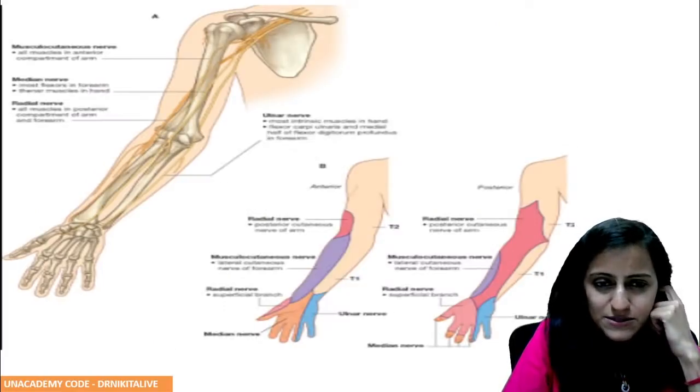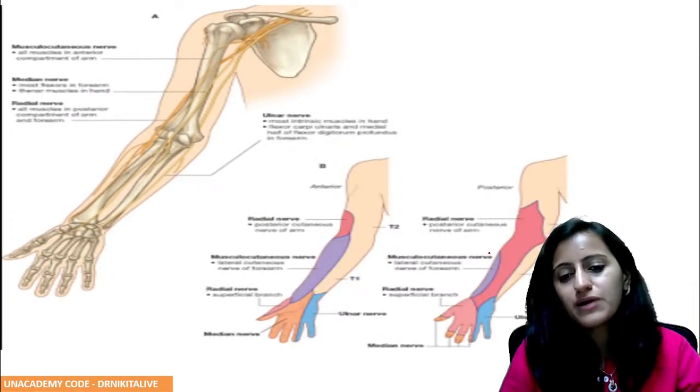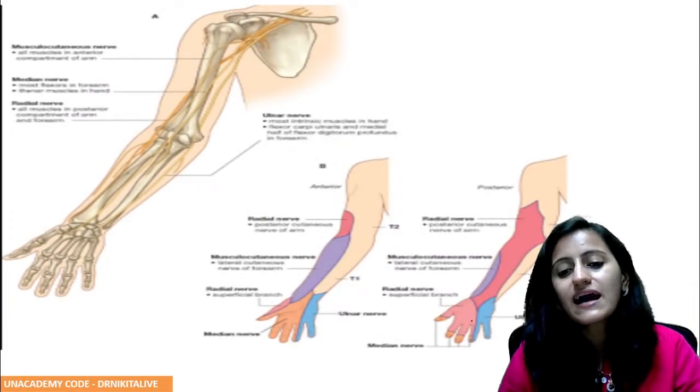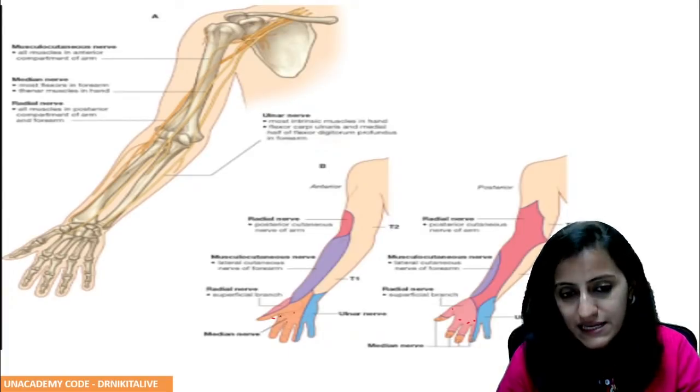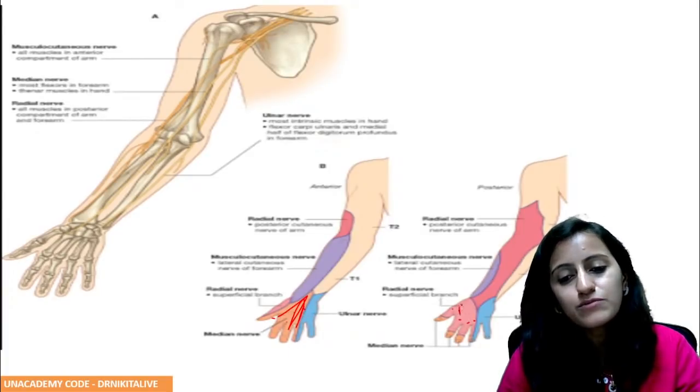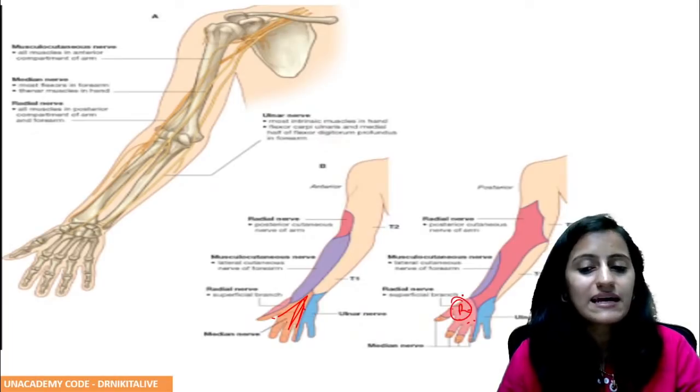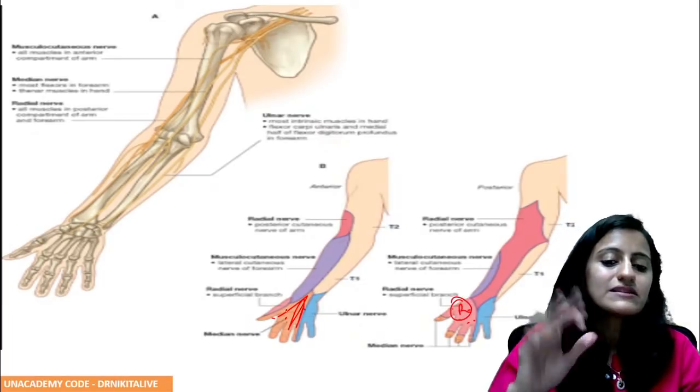So look at this one. What do you have here? The cutaneous supply of the hand, very important. The 3.5 fingers on the palm are supplied by the median nerve. Lateral would be the radial nerve. So the radial nerve is dorsal, and the median nerve is in the palm.